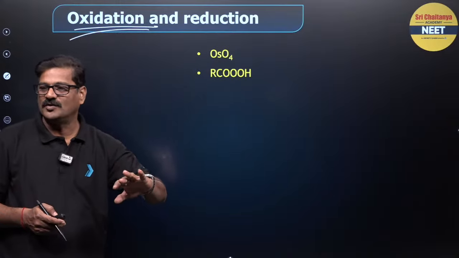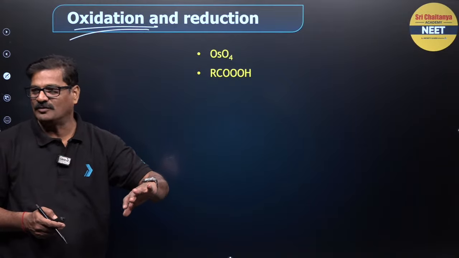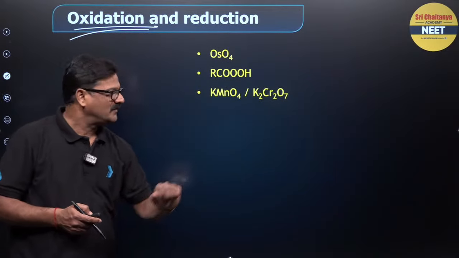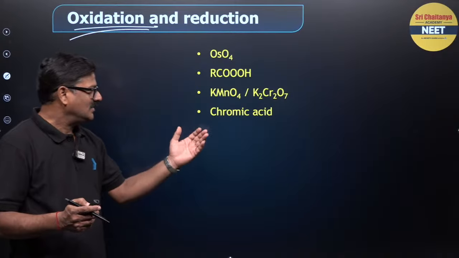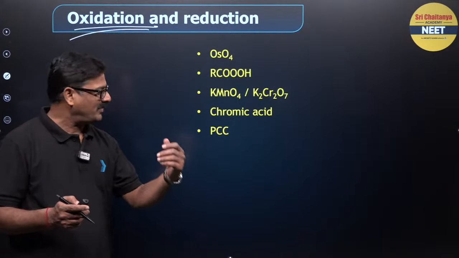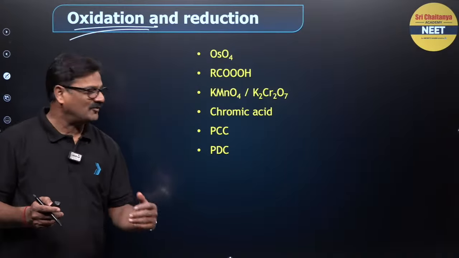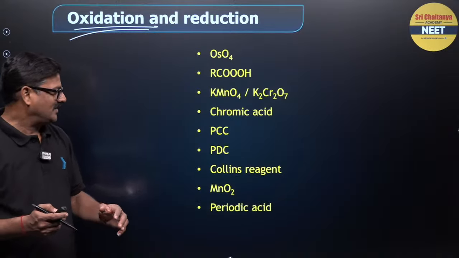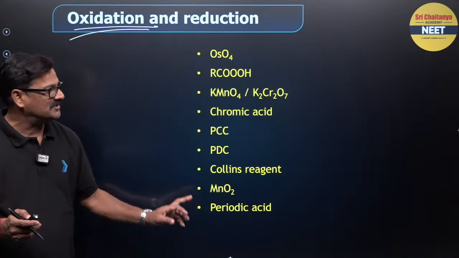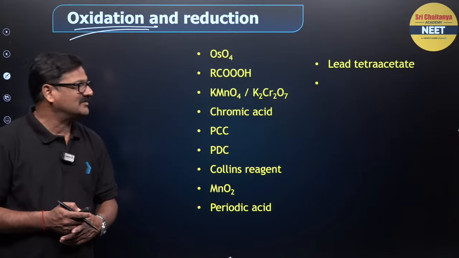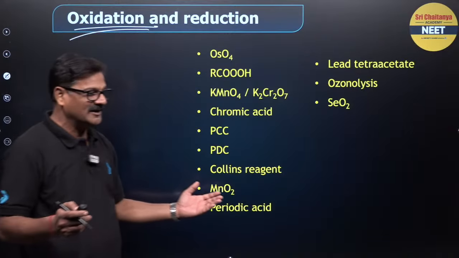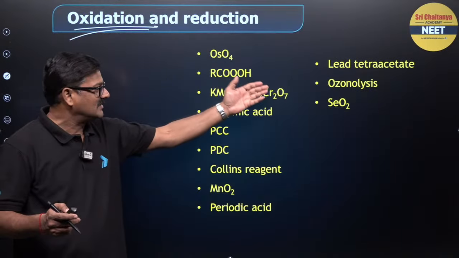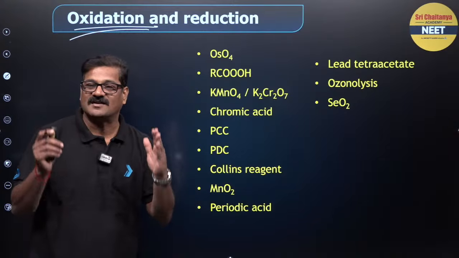Methane only, yeah, you can get it from methane. Gaurav, you can get it. I'll show you. You can use KMnO4, K2Cr2O7. You can use chromic acid. You can use pyridinium chlorochromate, and you can use pyridinium dichromate. You can use Collins reagent. You can use MnO2, and you can use periodic oxidation, and you can use lead tetraacetate. You can use ozonolysis. You can use selenium dioxide. 1, 2, 3, 4, 5, 6, 7, 8, 9, 10, 11, 12 oxidation reagents are there in our